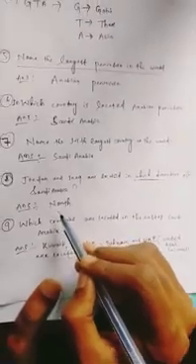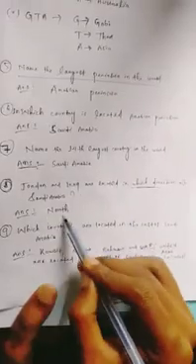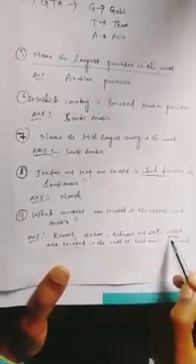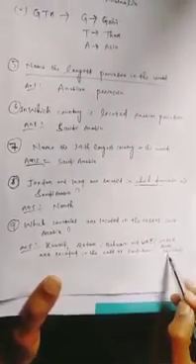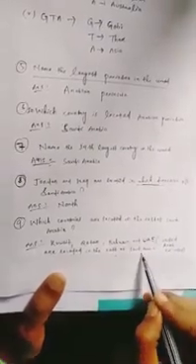Same answer, Saudi Arabia. Number 8: Jordan and Iraq are located in which direction of Saudi Arabia? North direction, not east, west or northwest. Number 9: Which countries are located in the east of Saudi Arabia? Kuwait, Qatar, Bahrain and UAE, the short form of United Arab Emirates, are located in the east of Saudi Arabia.